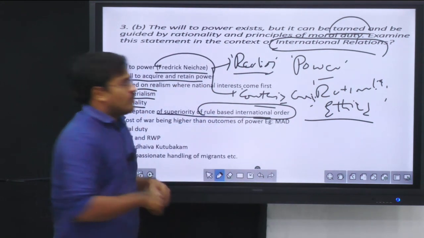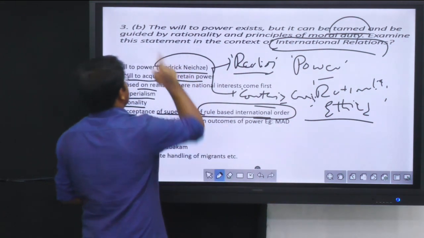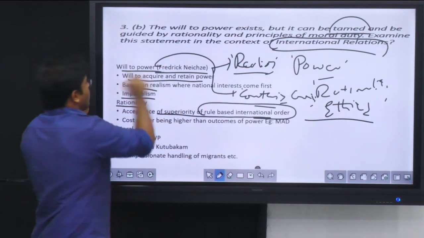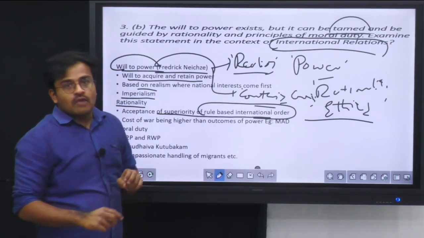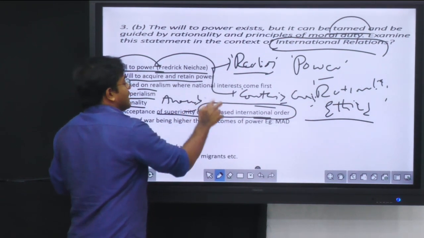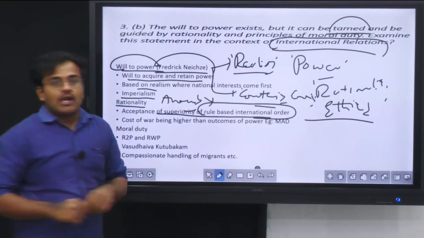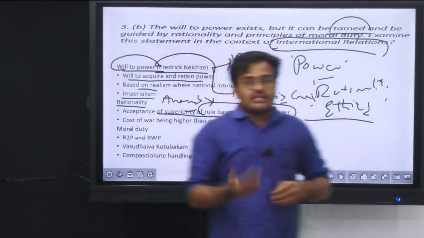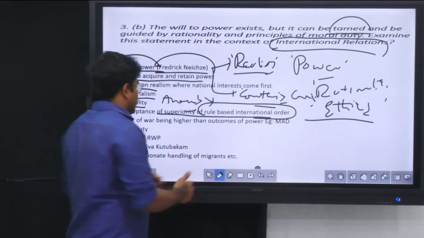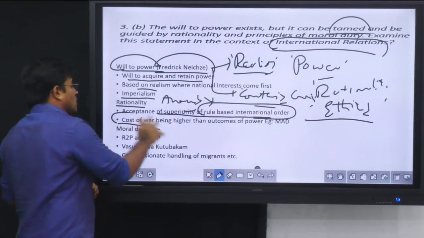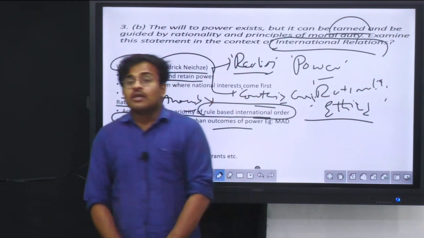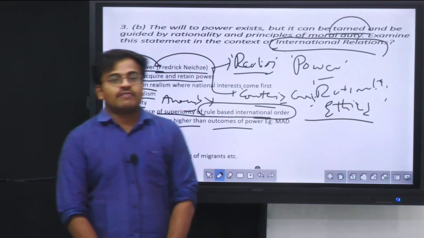So from the current system of anarchy, in an anarchical system, the concept of will to power is prominent. But in the transition from anarchy to a rule-based international order, definitely rationality comes into picture. Then along with that, another principle of rationality which can help in making decisions in international relations is with respect to the cost of war. The cost of war is always higher than the outcomes of power. Whatever positive outcomes that you might get, the cost of war has increased significantly because of technological changes.